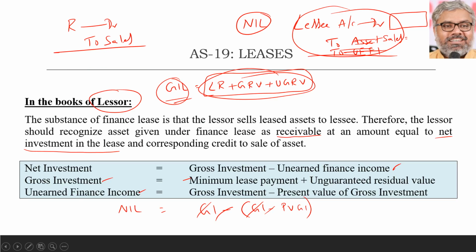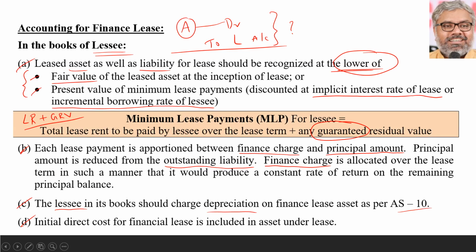Generally the questions will be asked to compute the amount of asset to be recognized in the books of lessee. What should we do? We should take the minimum lease payments, which is nothing but lease rental plus guaranteed residual value, and then we have to discount them with a discount rate that will be given in the question, which should ideally be the implicit interest rate of the lease or the borrowing rate of the lessee, as the case may be. Then that should be compared with the fair value of the leased asset. Then whichever is lower is taken as asset as well as liability.